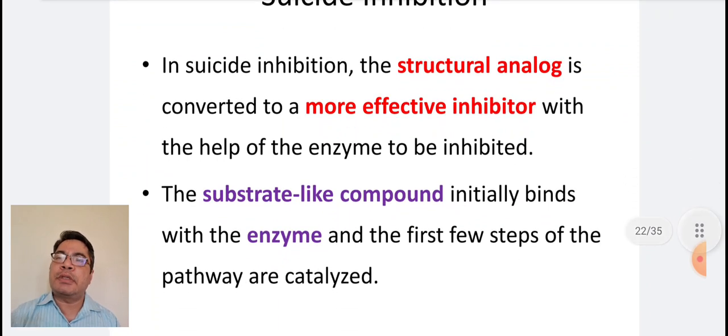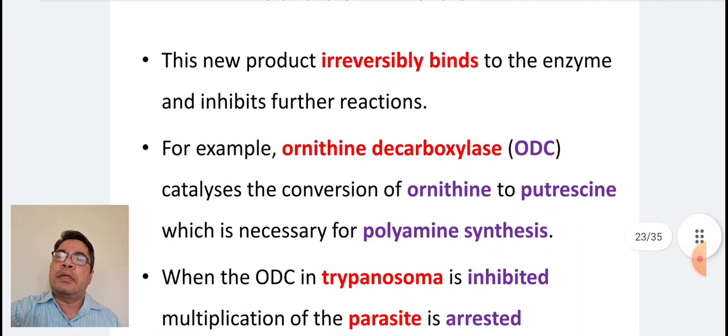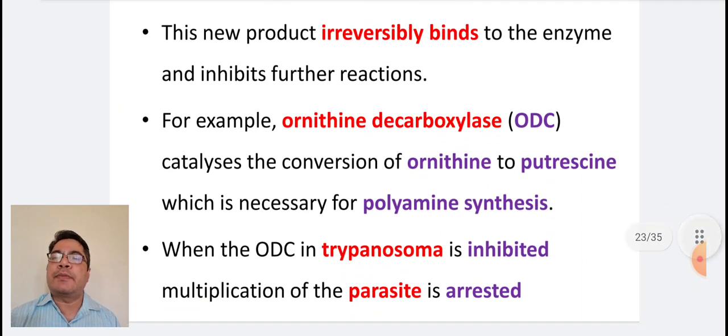In suicide inhibition, the structural analog is converted to a more effective inhibitor with the help of the enzyme to be inhibited. The substrate-like compound initially binds with the enzyme and the first few steps of the pathway are catalyzed. This new product irreversibly binds to the enzyme and inhibits further reactions.